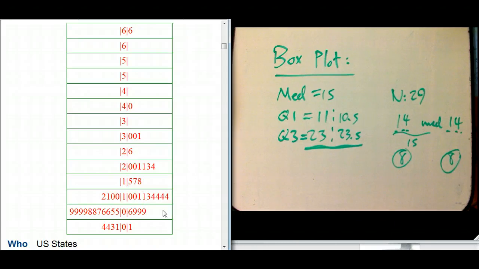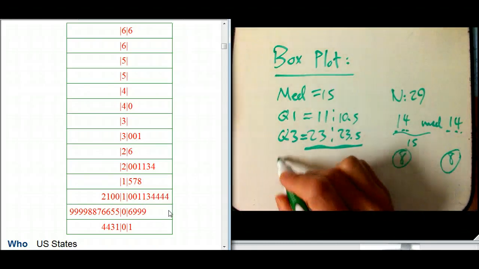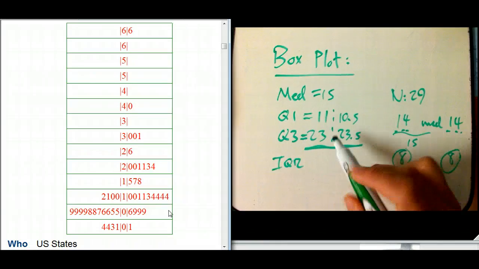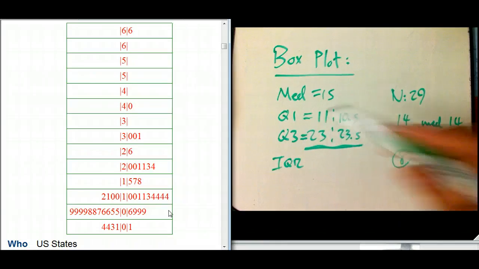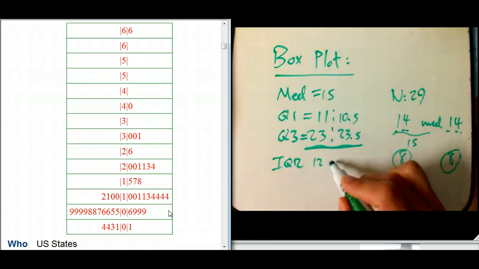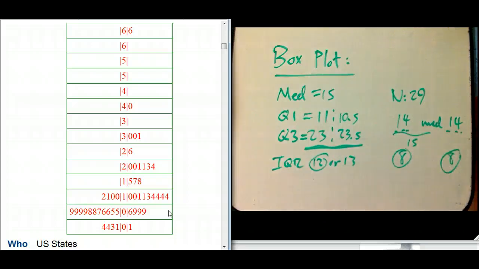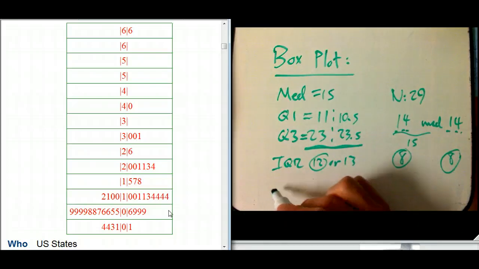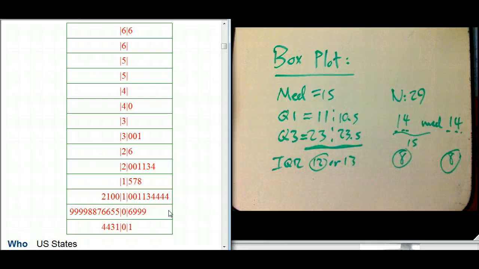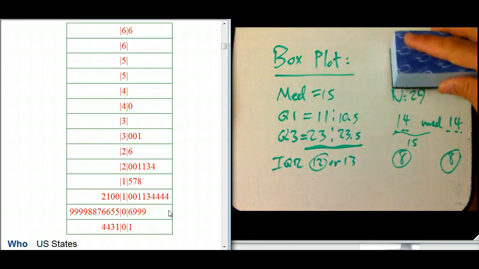Okay. So what's the IQR? It's either 12 or 13, depending on exactly how you do it. Let's go with 12, just to take this method. And then what are we supposed to do with the box? We're almost ready to start creating the box plot.